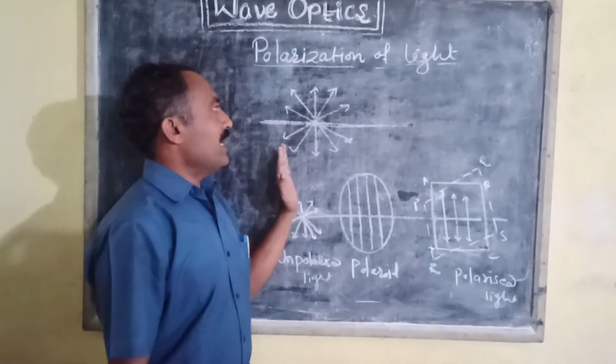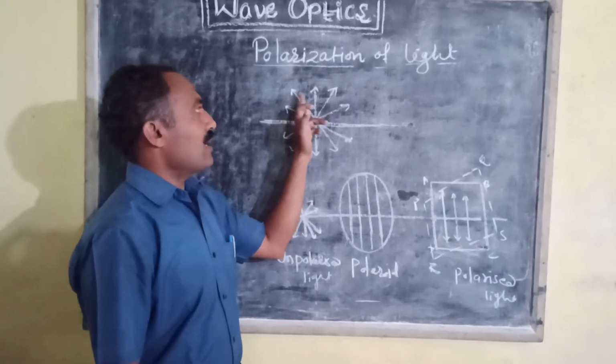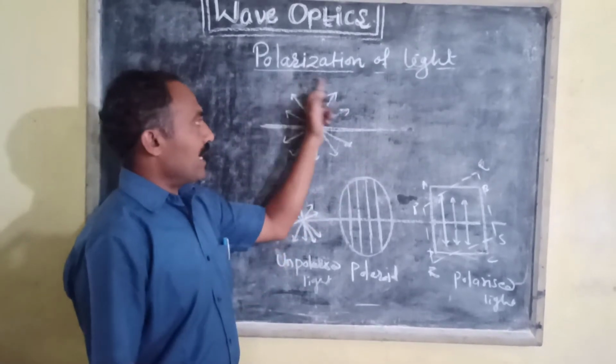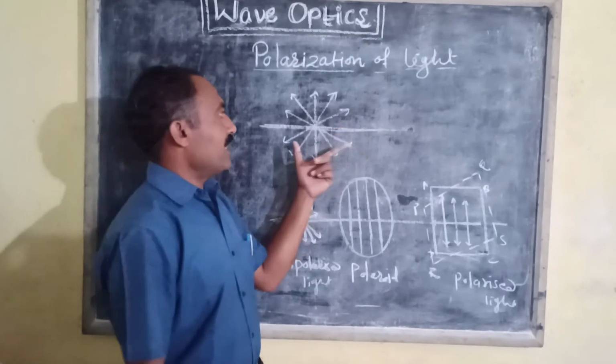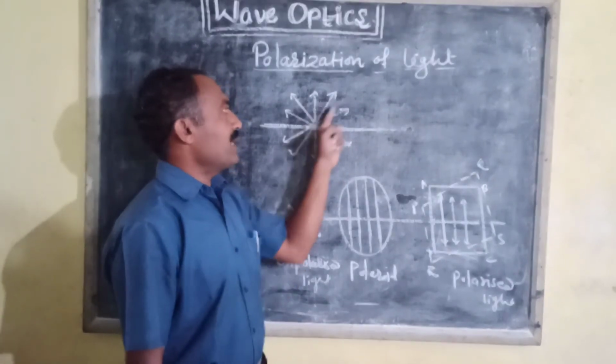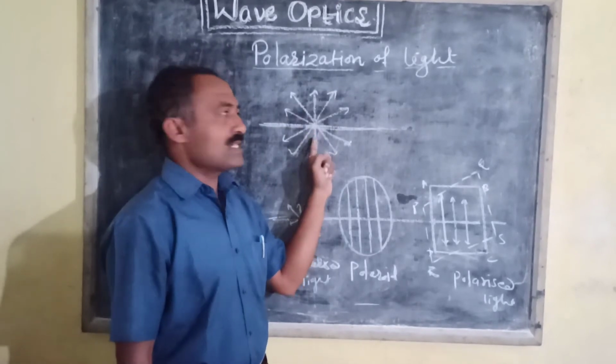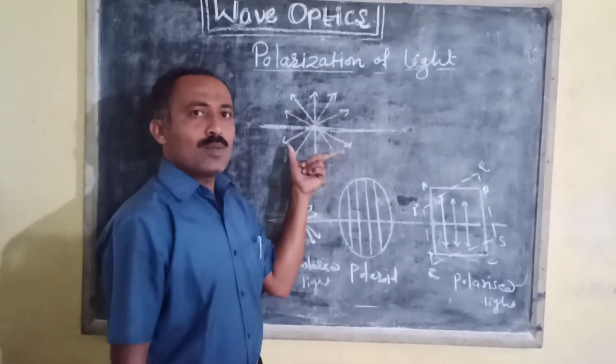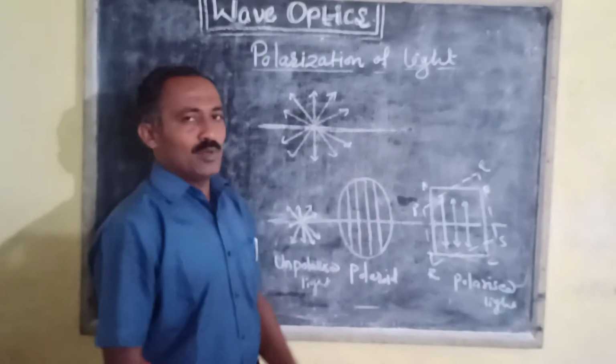But in electromagnetic waves, these light vectors are oriented in all possible directions, and such light is called unpolarized light. Light in which electric vectors are directed in all possible planes is called unpolarized light.